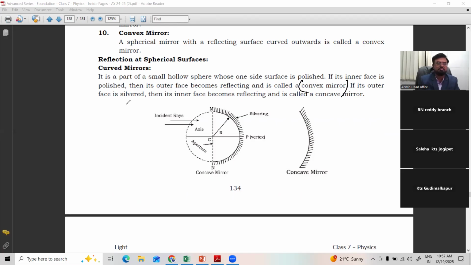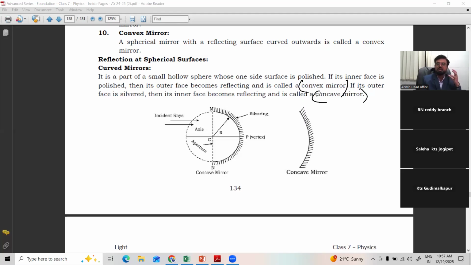If its outer surface is silvered, then its inner face becomes reflecting, which is called a concave mirror. So one side will be coated with paint, and the other side acts as a reflecting surface. Right?